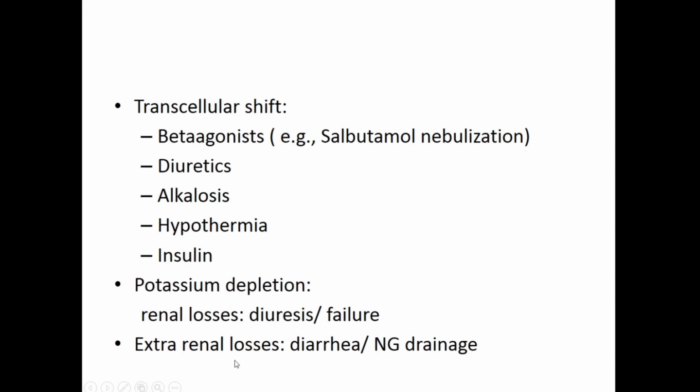Then extrarenal causes like diarrhea, nausea, vomiting, or a patient is on an NG tube and there is continuous drainage, nobody notices it, so there is loss of electrolytes, including potassium. So these are the most common causes of low potassium levels. One is a shift, that means potassium goes inside the cells because of the use of any of these drugs, or hypothermia, or there is potassium loss in the urine or through the GI tract.